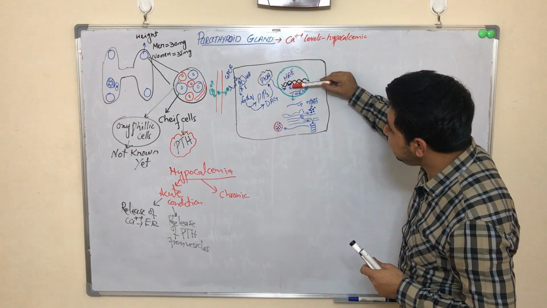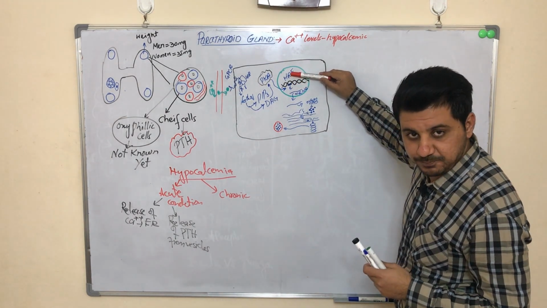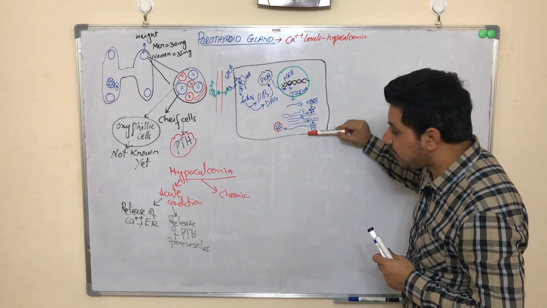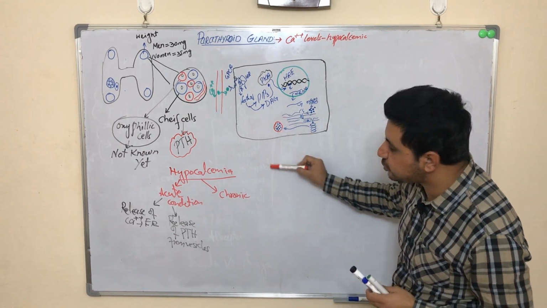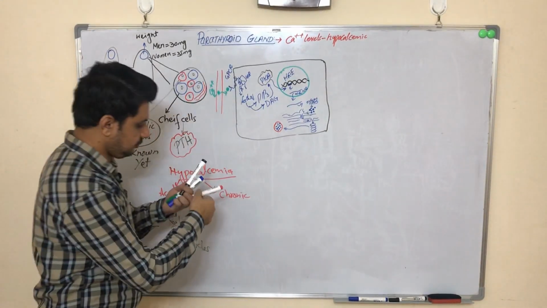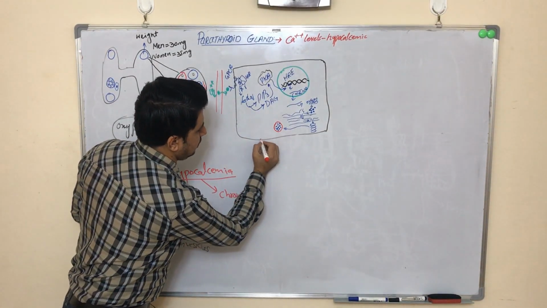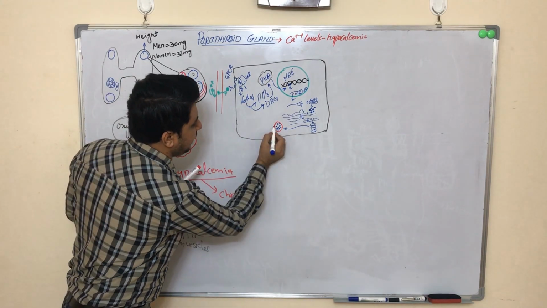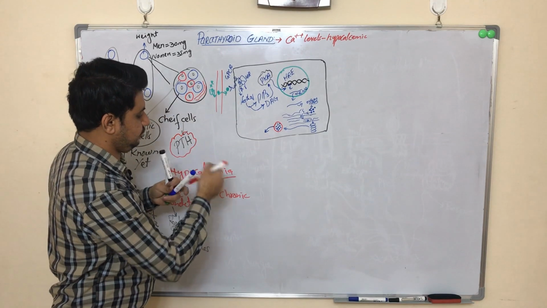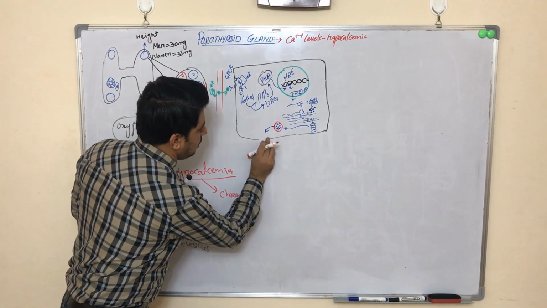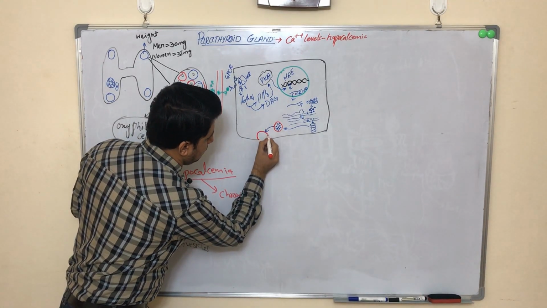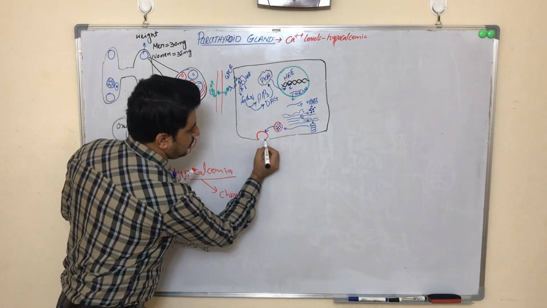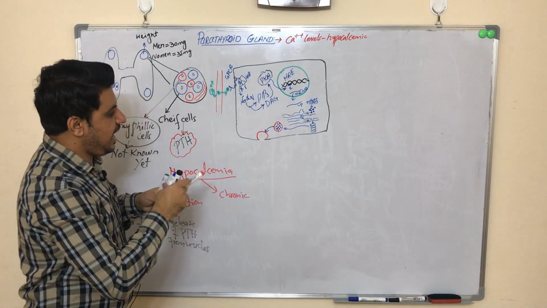This HRE region will become more active, and it will keep synthesizing new parathyroid hormone and keep releasing it into the blood, when this vesicle fuses with the cell membrane here.